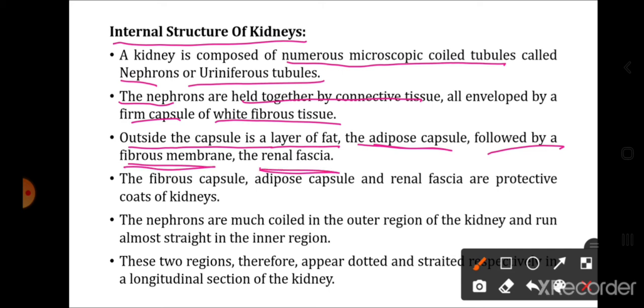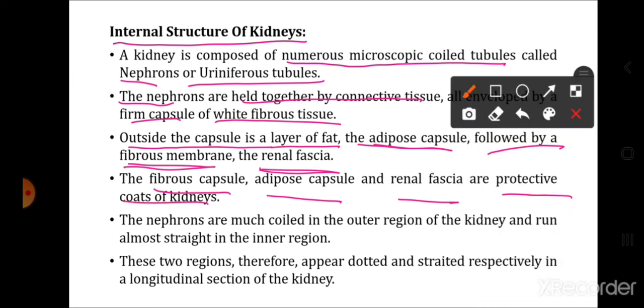So अंदर की तरफ white fibrous capsule, exterior to white fibrous capsule is adipose capsule and exterior to the adipose capsule is the renal fascia. So this fibrous capsule, adipose capsule and renal fascia, they form the protective coats of the kidneys.